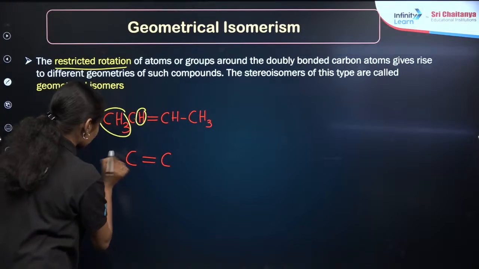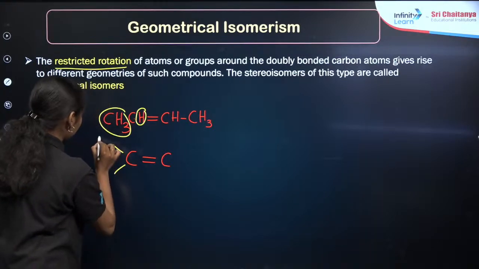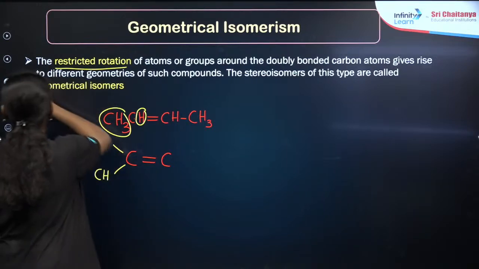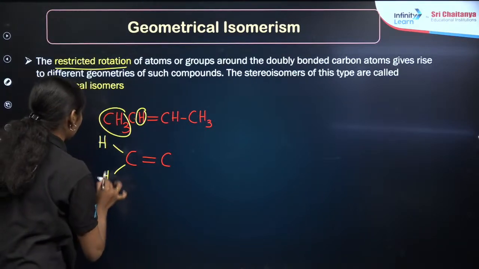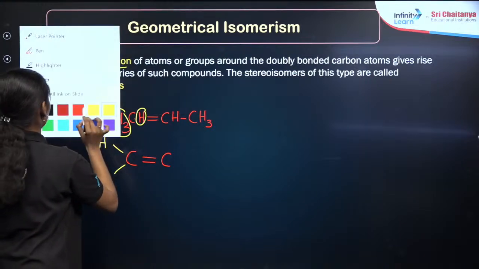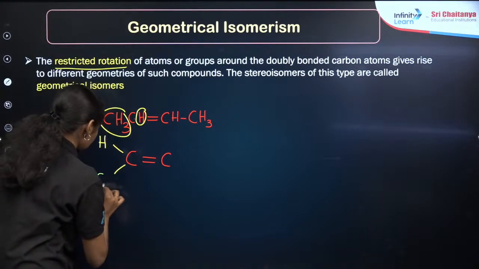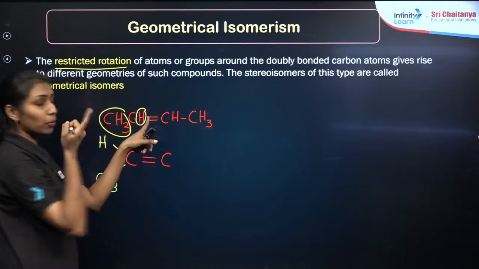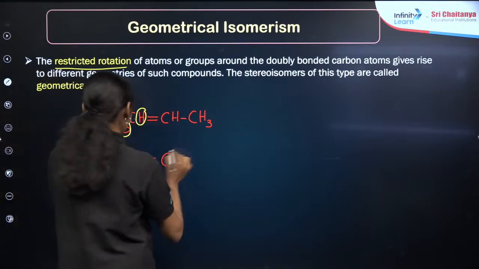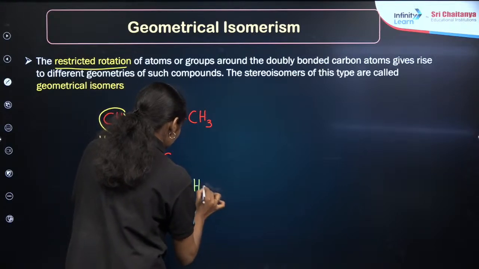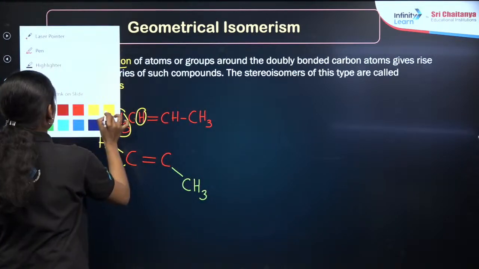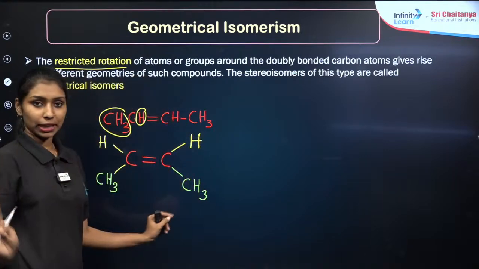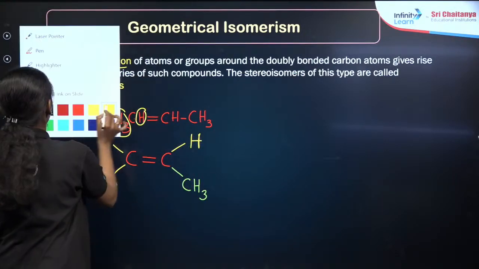So I am writing here, this is our hydrogen, this is our CH3, right? Okay, I will use a different color to help you understand. Similarly, the second carbon atom has the same types of groups, hydrogen and CH3. So I am taking CH3 here, then the hydrogen. So this is my first type, right? Now I am just changing the position here.